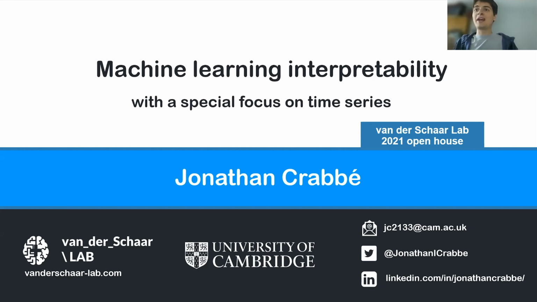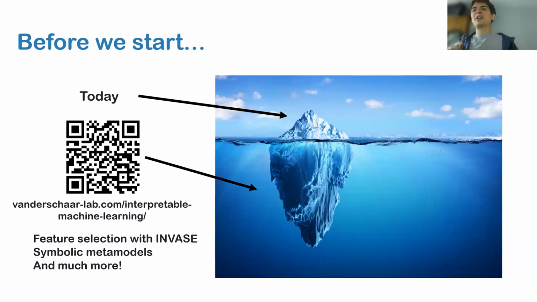As you can see in the title, I'm going to talk about time series models and how to explain their predictions. Before talking about this precise subject, I'd like to mention that I'm only going to cover the tip of the iceberg today. Obviously, we have done much work on interpretability. If you want to know more about what we have done, please check this website here. It gives a lot of details on our work on feature selection and symbolic metamodeling, which of course I'm not going to cover because of time.